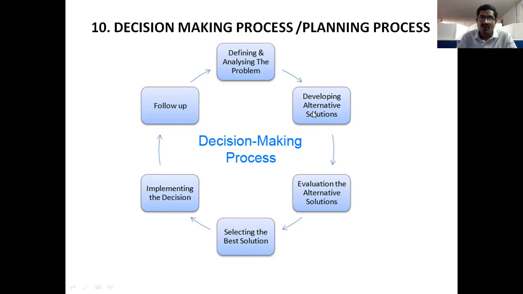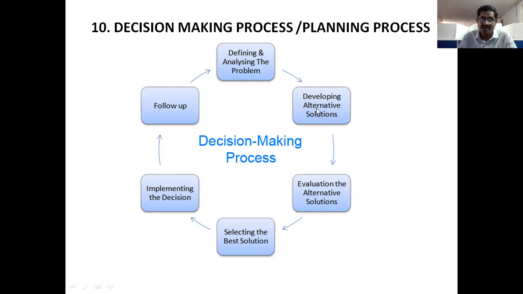Now, after completion of identifying or developing alternatives to solve this problem, the third step will appear, that is called evaluating the alternative solutions. Evaluation means listing out the merits and demerits of each and every alternative. Simply, benefits and drawbacks, advantages and disadvantages of each and every alternative which was created in the second stage.